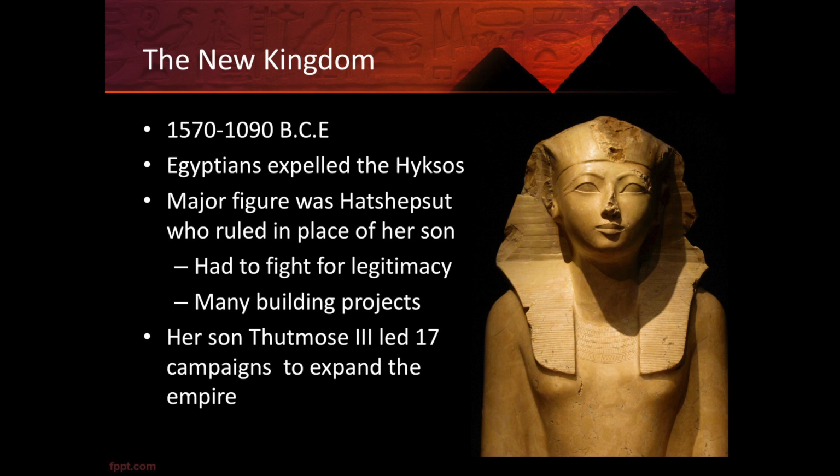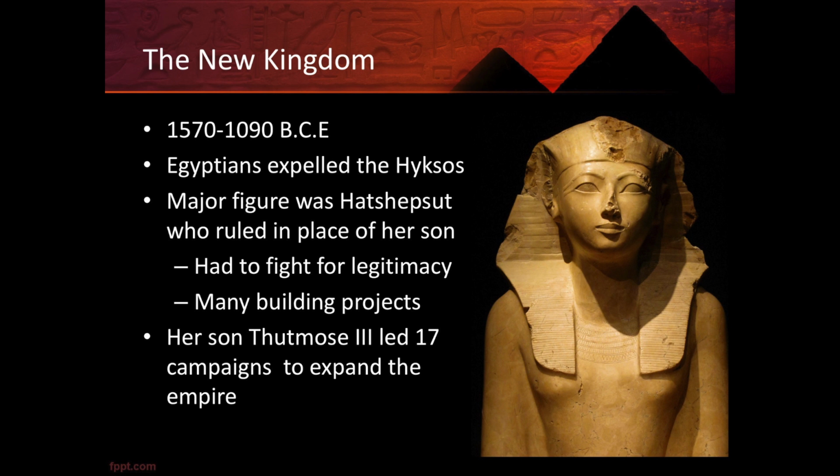After the Middle Kingdom came the New Kingdom. This period lasted from around 1570 to around 1090 BCE. And as we said, during the Middle Kingdom period, the Hyksos took over Egypt. During the New Kingdom, the Egyptians took control back. They kicked out the Hyksos, and you had major figures coming up.